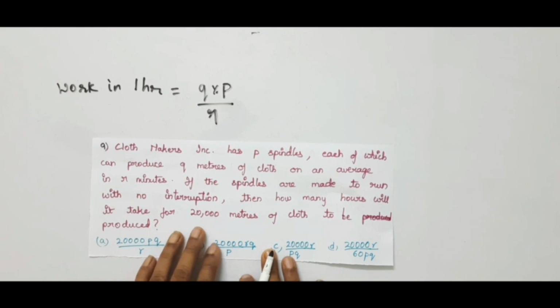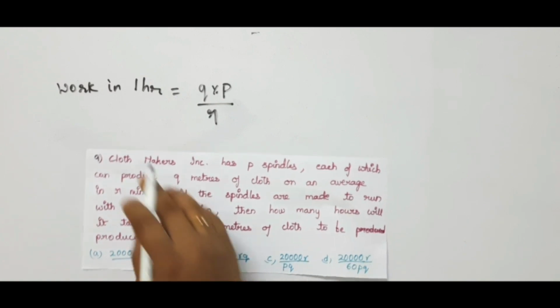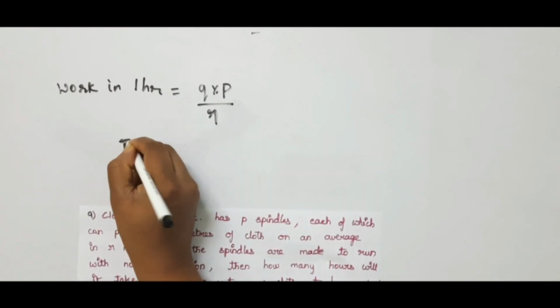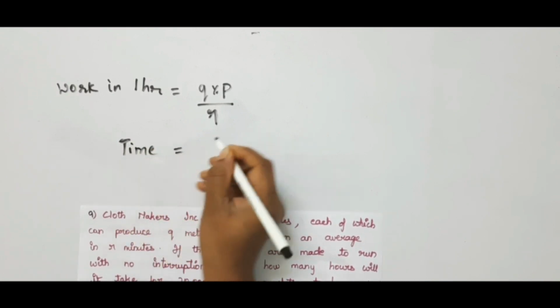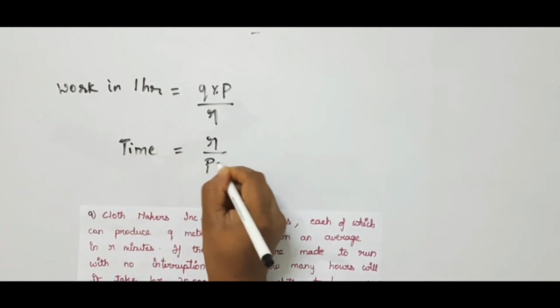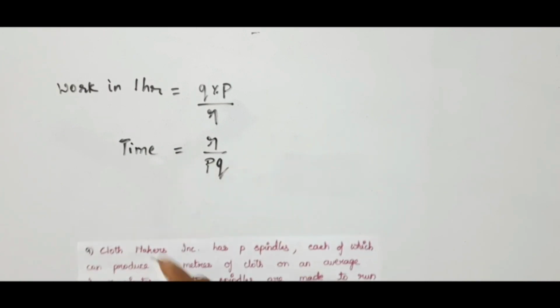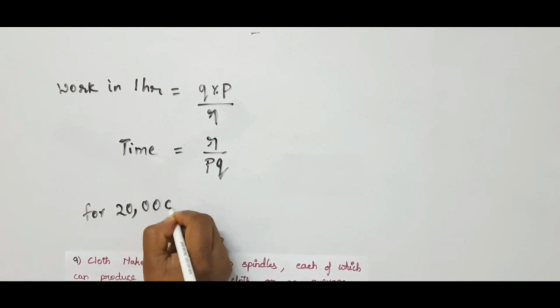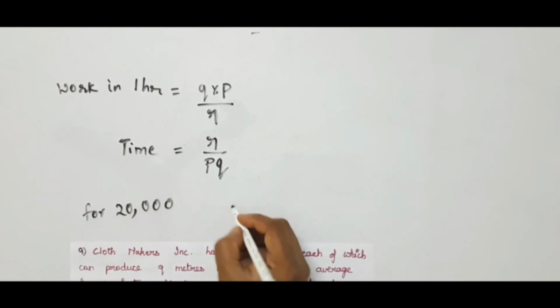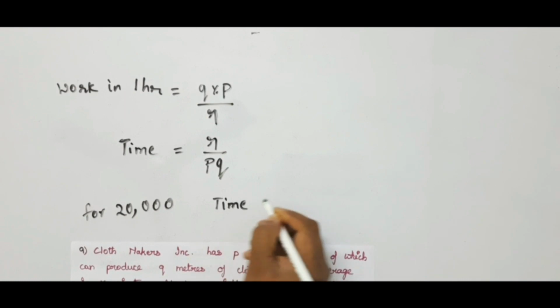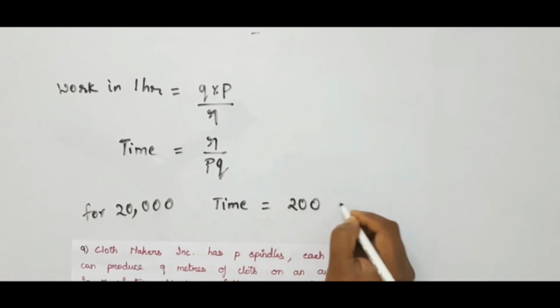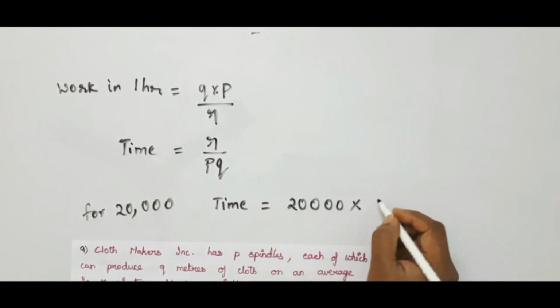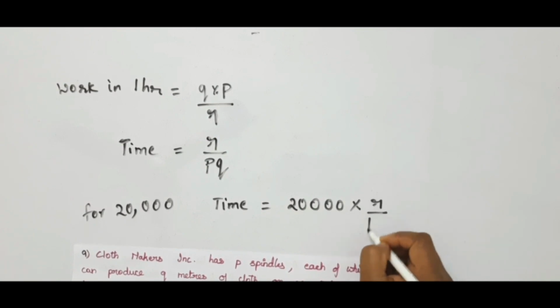Next, he asked for 20,000 meters. How many hours will it take? So for 20,000 he asked for the time. So the required time altogether will be the reverse. Is it not? R by PQ. So for 20,000 the time will be 20,000 into R by PQ.